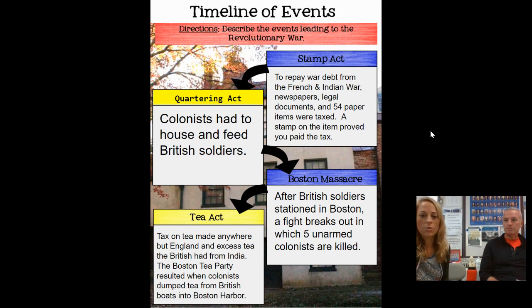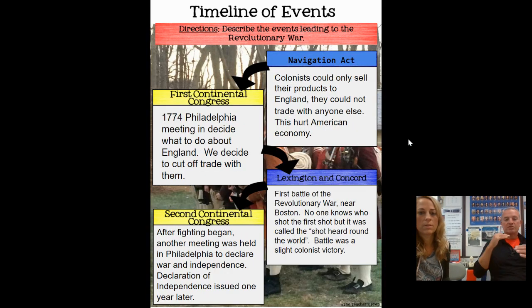We'll get into that a little bit more in depth later, but that really causes some really harsh feelings on the side of the colonists, that now they have people being killed in the streets by British soldiers. And this is just one thing after another, after another, and the colonists get to that breaking point where they're like, all right, we're not going to put up with this anymore.